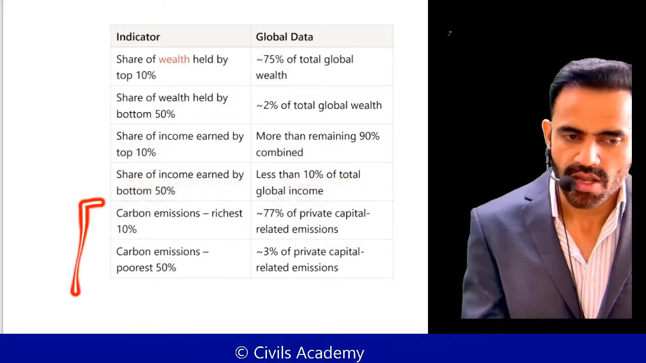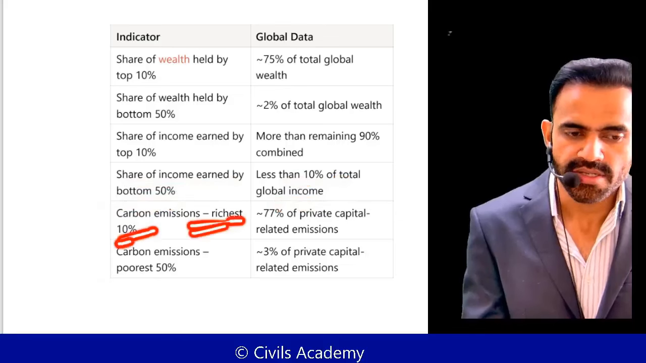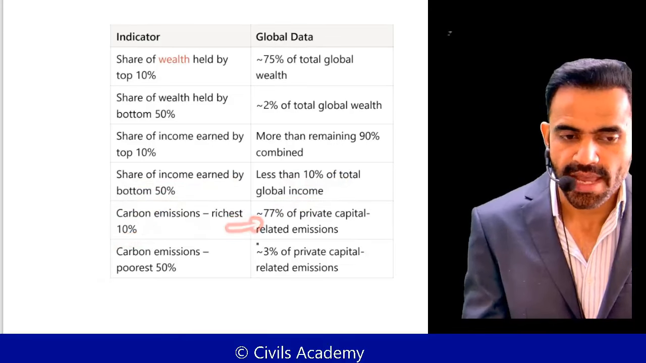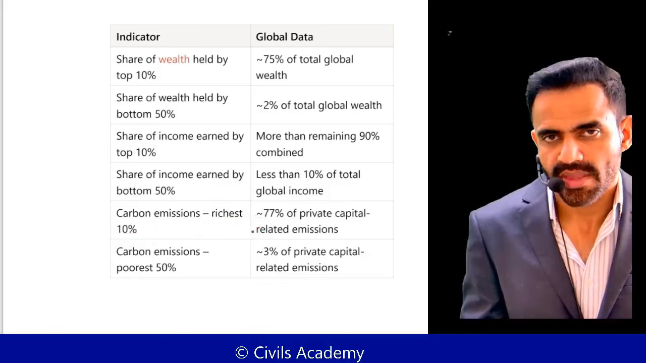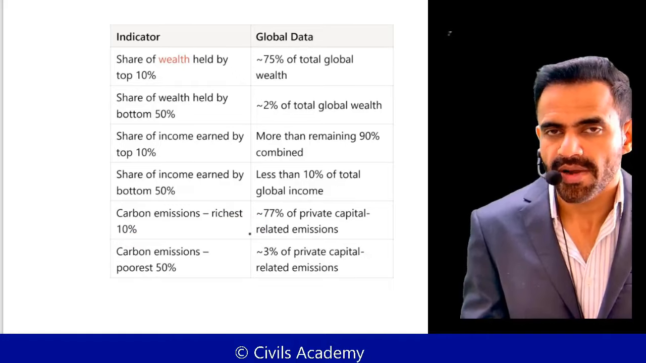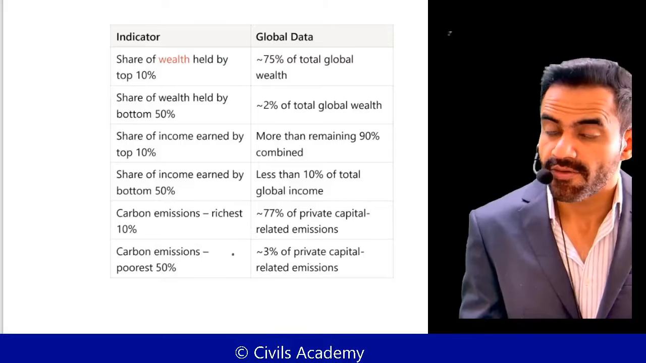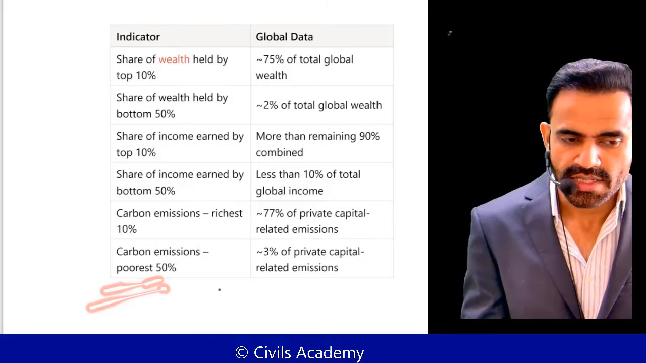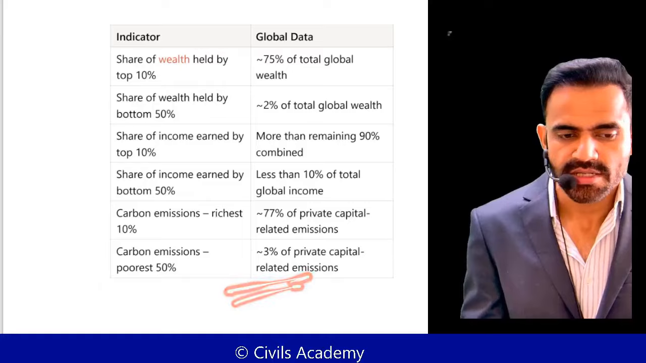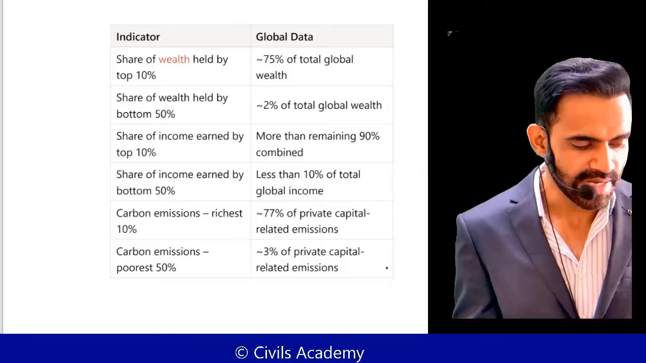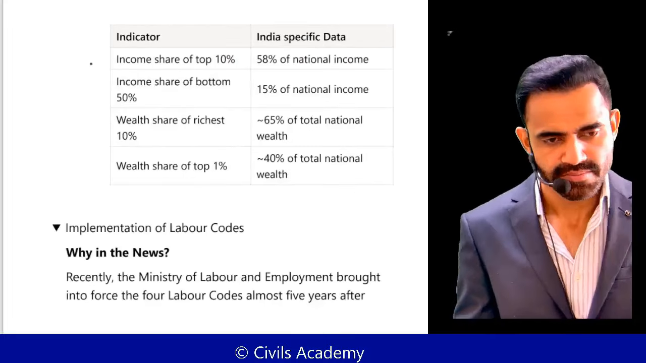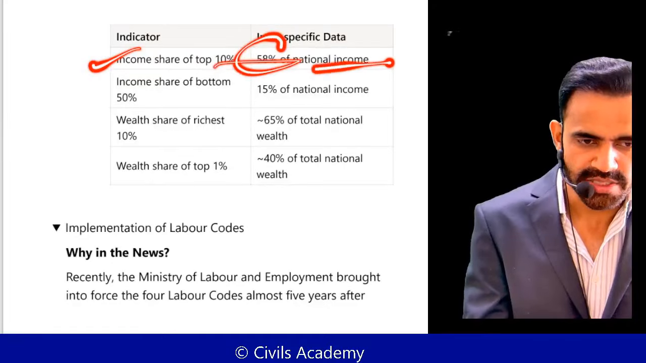Okay, and then related to carbon emissions, the top 10% richest emit 77% of the private capital related emissions. For example, they have private jets, they have air conditioners, they have vehicles. On the other hand, the poorest 50% emit only 3%. So you can use this data to reflect inequality. What about India? The top 10% have 58% of the national income.